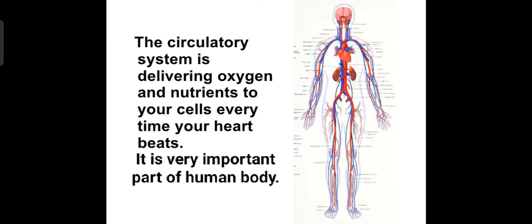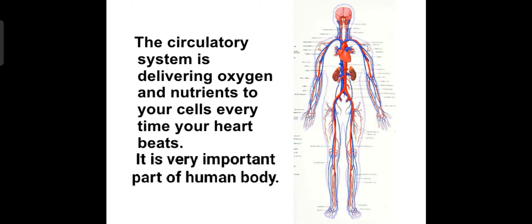The circulatory system is delivering oxygen and nutrients to your cells every time your heart beats. Isn't it amazing? It functions all the time. It delivers oxygen whenever we are breathing. The oxygen is delivered to the different body parts through blood.